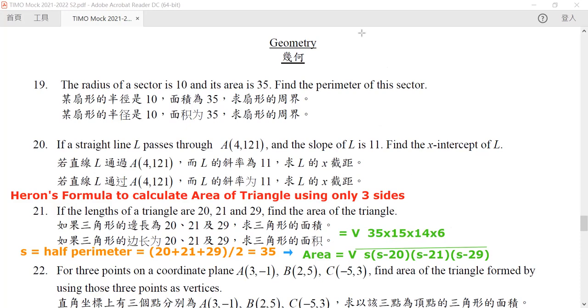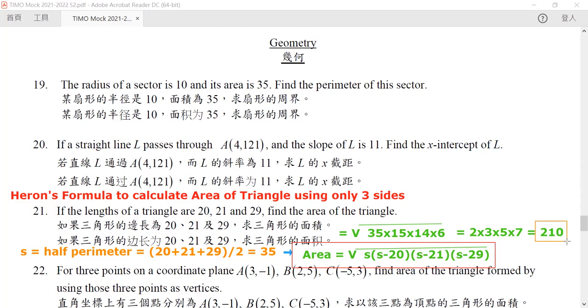If we compute, there are two 7s within the square root, two 2s, two 3s, and two 5s. Hence, this answer will be exactly equal to 2 times 3 times 5 times 7, and we can calculate this area to be exactly 210. So this is our Heron's formula, and by this, we can calculate the answer, which is 210.